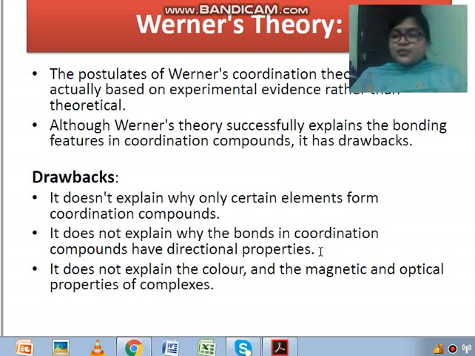Later on in this chapter, children, we will study crystal field theory, a very important theory, and to a very large extent it has explained various characteristic features, magnetic properties and various properties of complex compounds. So we will study this in CFT, that is crystal field theory. So these all are the postulates of Werner theory as well as the drawbacks of Werner coordination theory that we have discussed in this video.